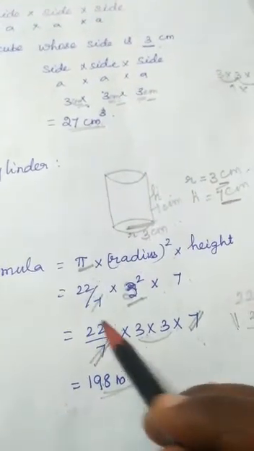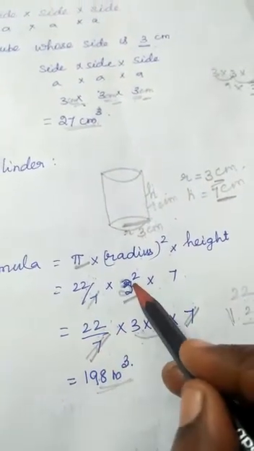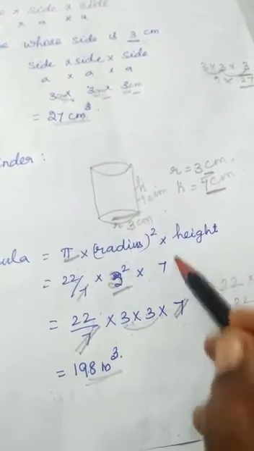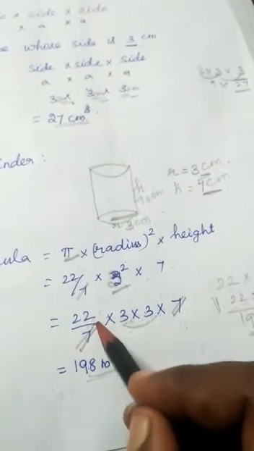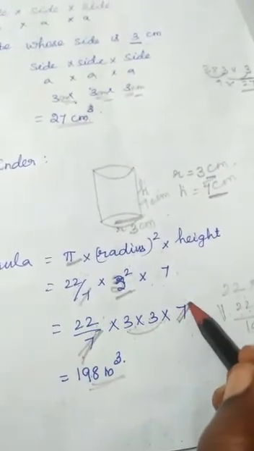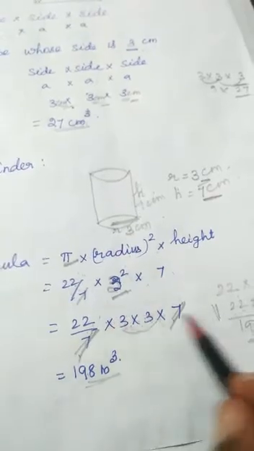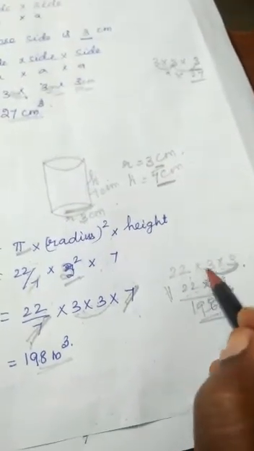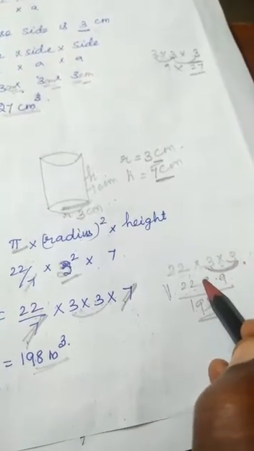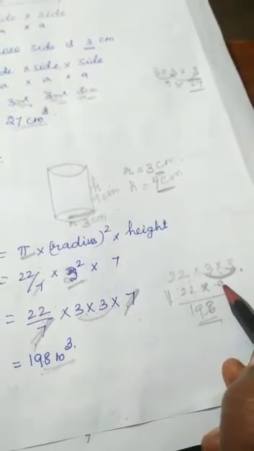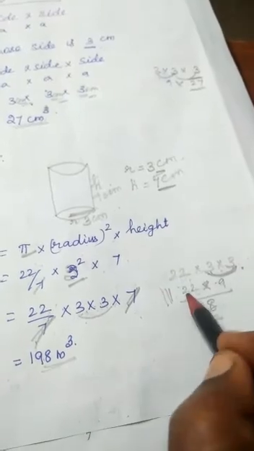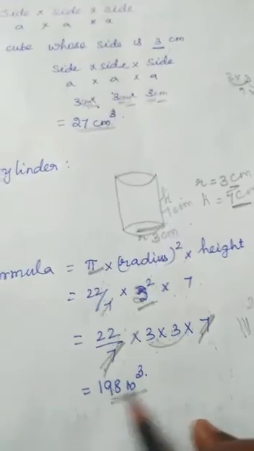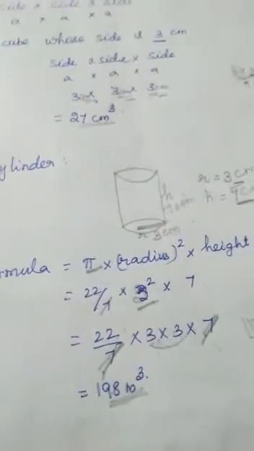So 3 into 3 into height 7. Now cut 7 and 7. The remainder is 22 into 3 into 3. 3 3s are 9, into 22. 9 2s are 18, remainder 1, 9 2s are 18. So the value is 198 centimeter cube.